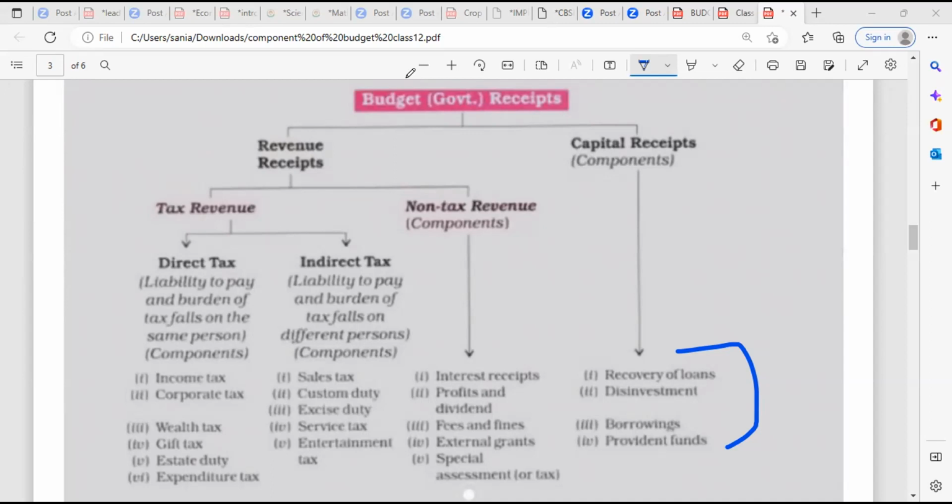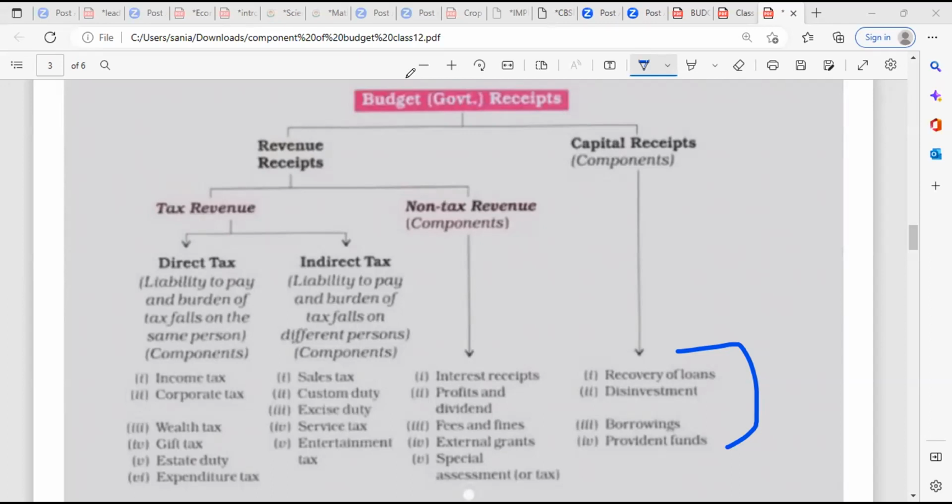Liability to pay and burden of tax fall on the same person for direct tax, and on a different person for indirect tax. Examples of direct tax: income tax, corporate tax, wealth tax, gift tax, estate duty, expenditure tax. Indirect: sales tax, custom duty, excise duty, service tax, entertainment tax.